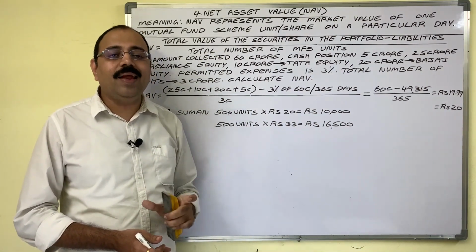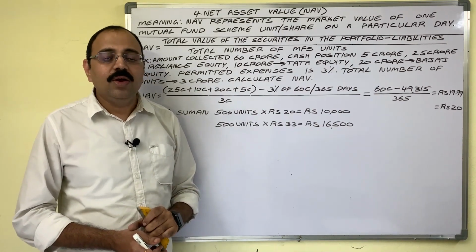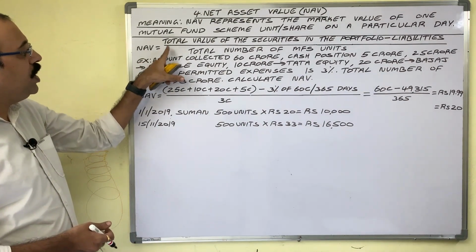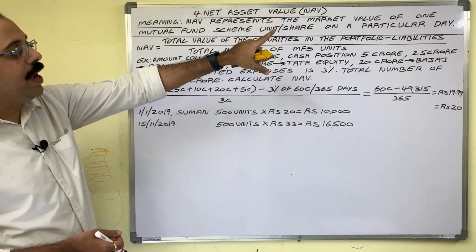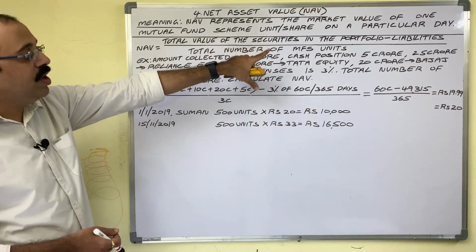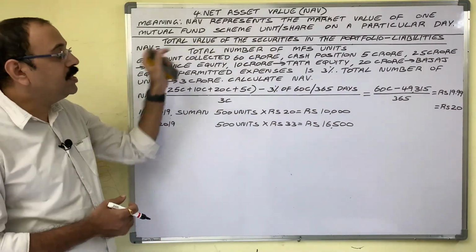For calculating NAV, AMC appoints one accountant also. What is the formula to calculate NAV? NAV is equal to total value of the securities in the portfolio minus liabilities divided by total number of mutual fund scheme units. Let us see one example to understand NAV.